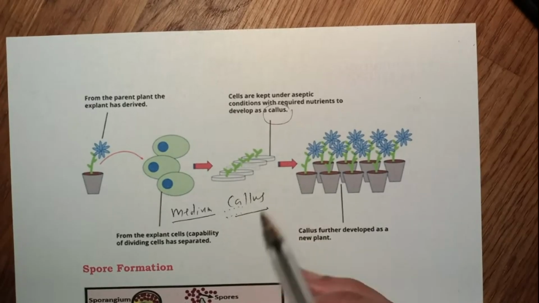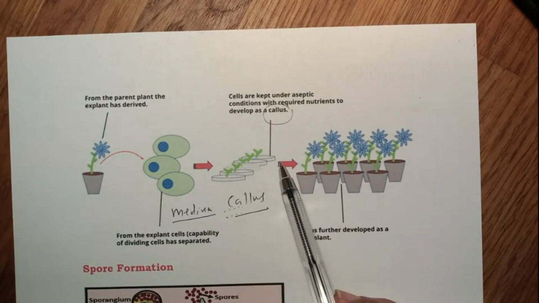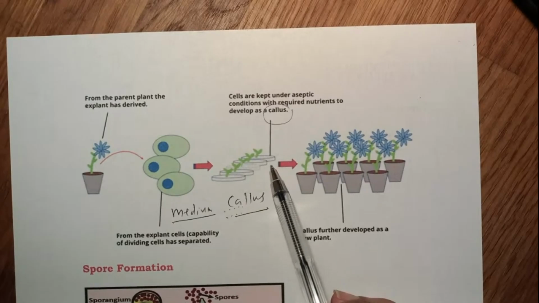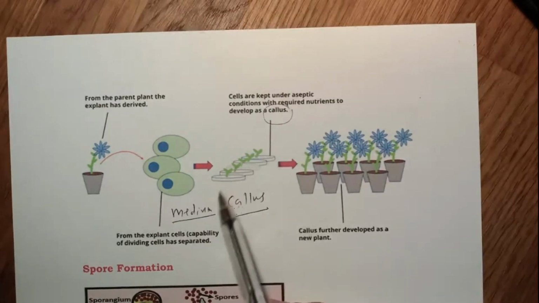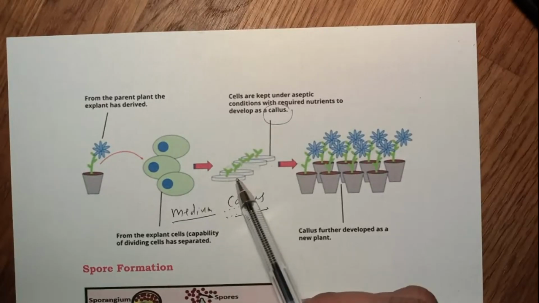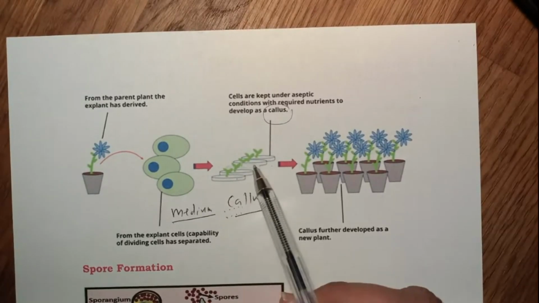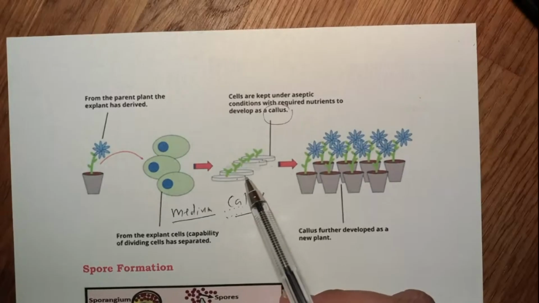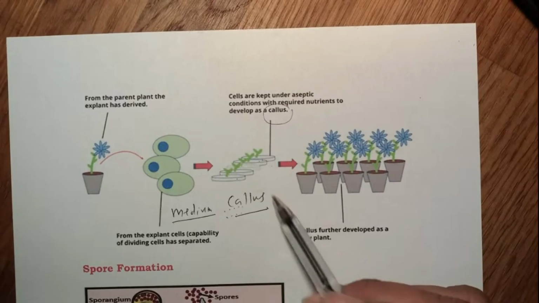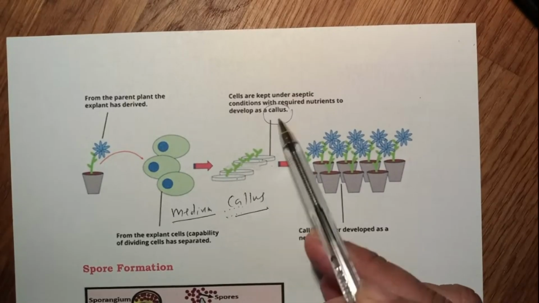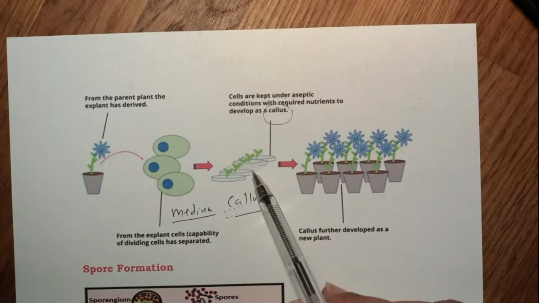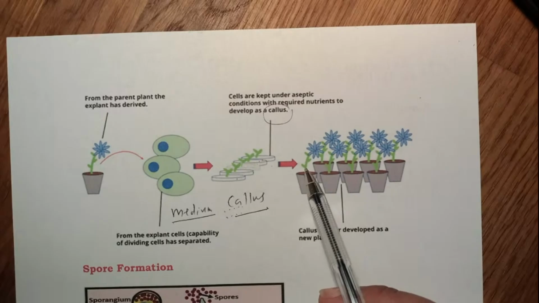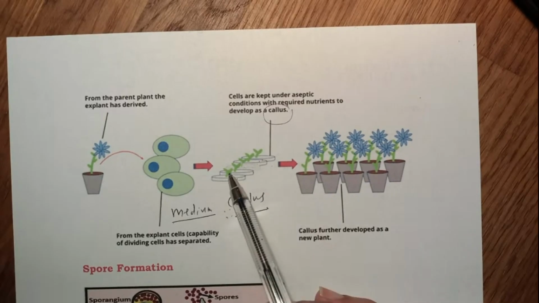Now callus is transferred to another medium containing hormones for growth and differentiation. Once the callus is generated, it is put in another medium, which has nutrients and hormones for growth and differentiation. The callus is added to this medium, and then there will be a formation of small plantlets from the callus. So you can see the small plantlets.